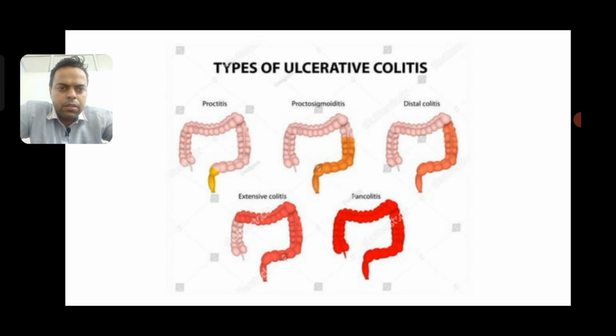Extensive colitis involves approximately all areas of the large intestine except the right side. And pancolitis is the widespread form of ulcerative colitis, in which the whole large intestine is affected. So these are the causes, types, and pathophysiology of ulcerative colitis.